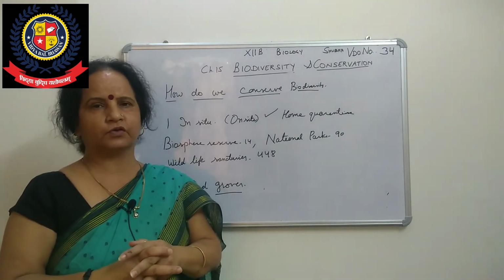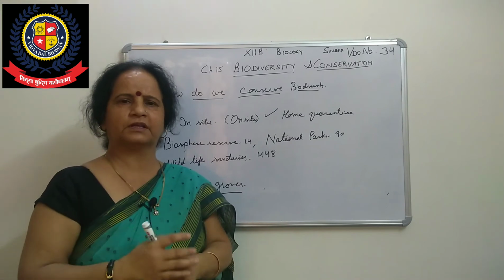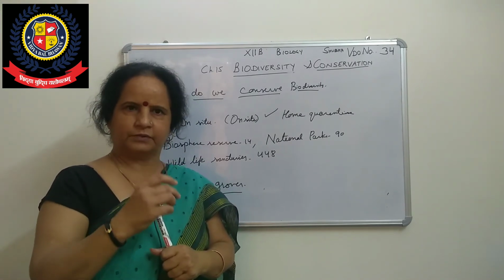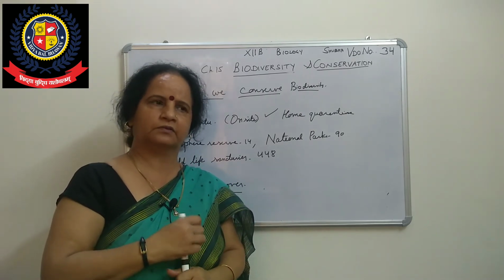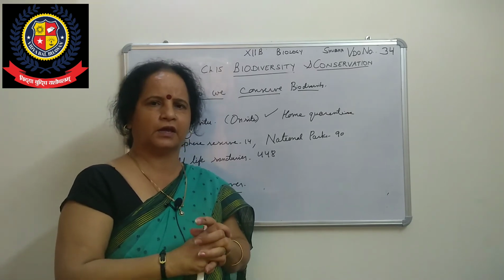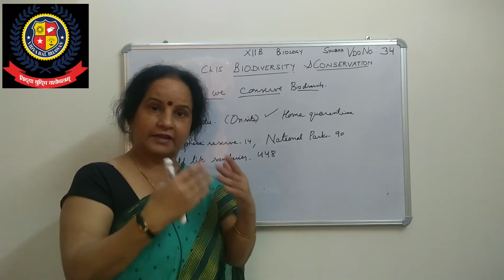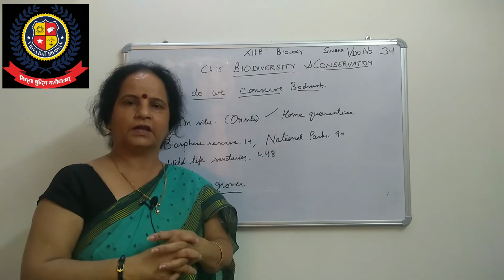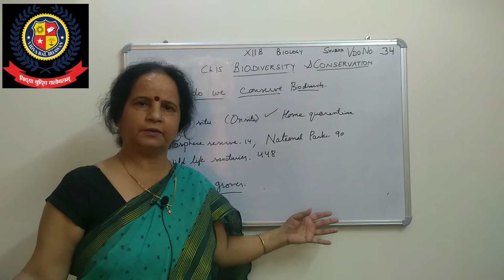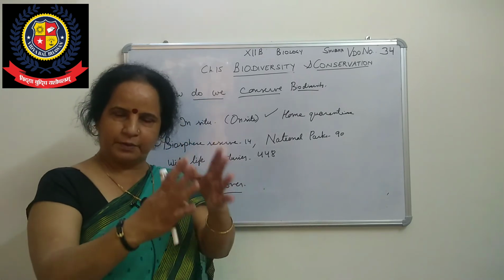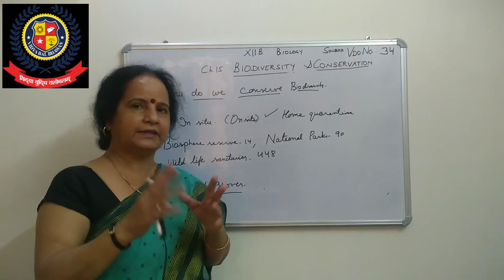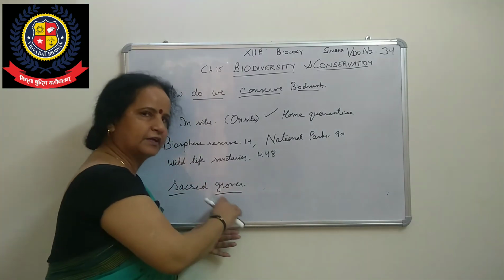In the same way, one more is the Khejrali. The Amrita Devi Vishnoi award is given, I think, in class 10th, in belief. Some special Khejrali trees are there, and traditionally or religiously they are sacred for those people, so they avoid cutting those trees. These examples are not given here, but you can understand from the Khejrali tree, the chinkara or the black deer what sacred groves are.